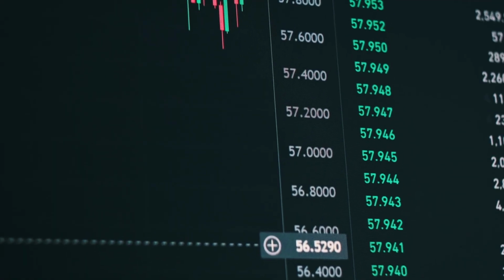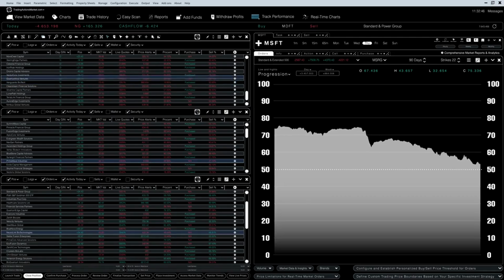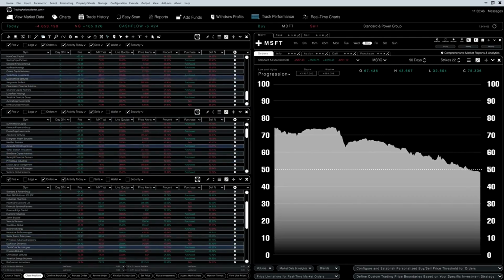Continuous monitoring and adaptation. Trading is dynamic, and so is quantum AI. We'll explore real-time performance tracking and tools to adapt your strategies to shifting market conditions.